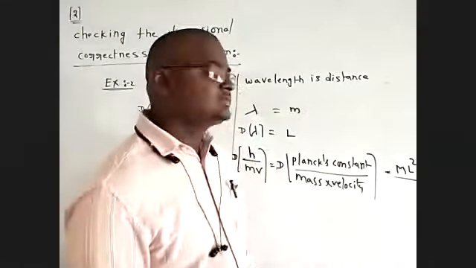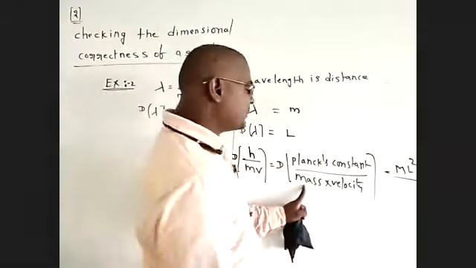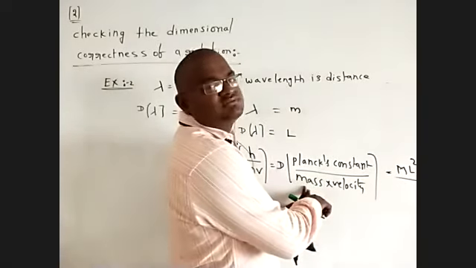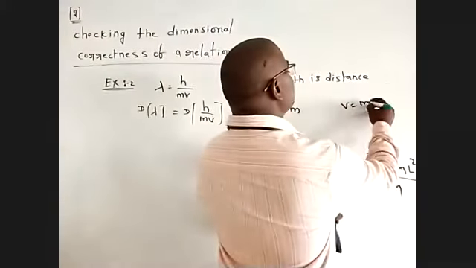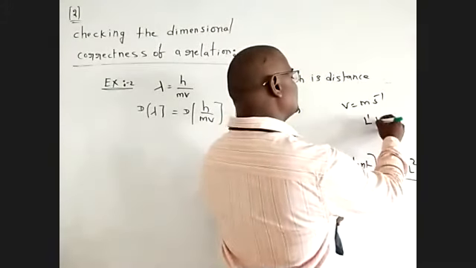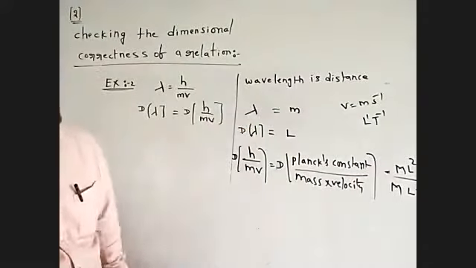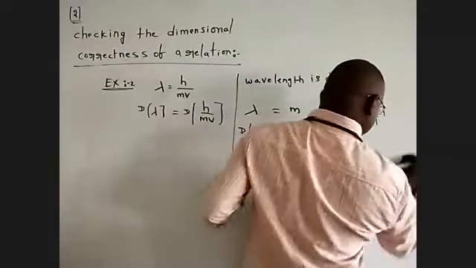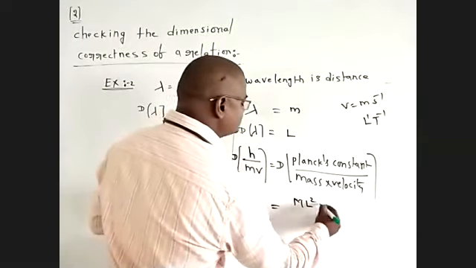I explained the Planck constant dimensional formula previously. Mass means mass; the SI unit of mass is kg, so that is M, 1 in mass. Velocity means meter into s power of minus 1, so length is 1 and time is minus 1. We write L T power of minus 1. So the dimensional formula of Planck constant is M L square T power of minus 1.